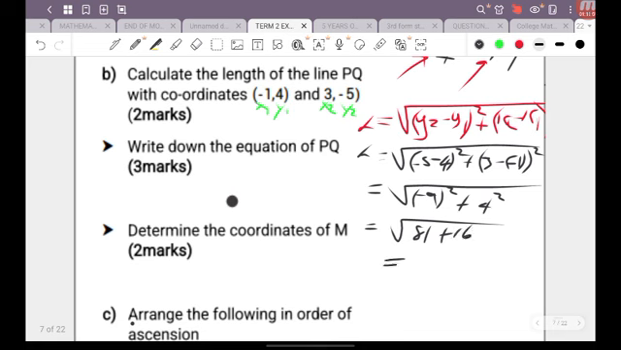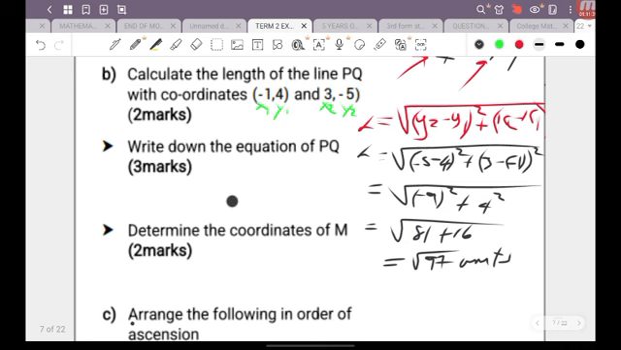So this works out to be the root of 97. I don't need to really take it down to a decimal form. I think surds are acceptable. So I'll just say that this is root 97 units. All right, root 97 units. And that brings us our 2 marks that are awarded for that question.